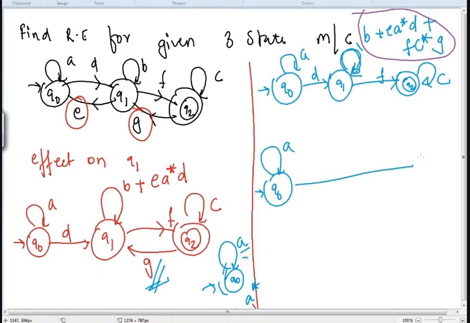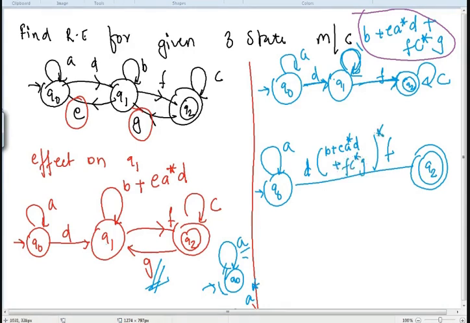To move to Q2 state, compulsory मुझे D देना है और compulsory F रहना है, because this will be there, Q0 to Q1 and Q1 to Q2. But in between, you can have B plus EA star D plus FC star G, जिस सबका whole star. Getting it? Why whole star? Because there was a self loop over here which was similar to your clean closure, that is A star. And Q2 का C as it is we are going to write.